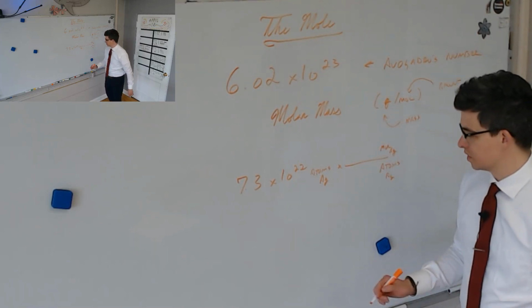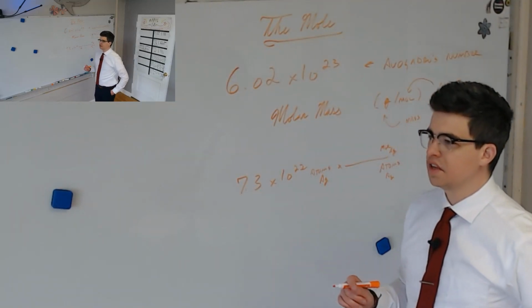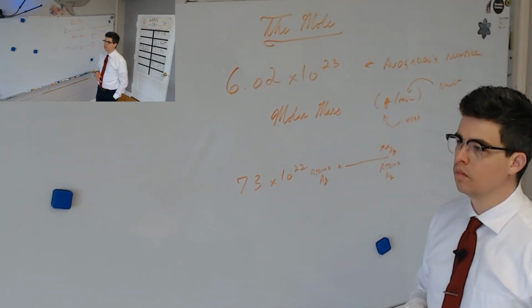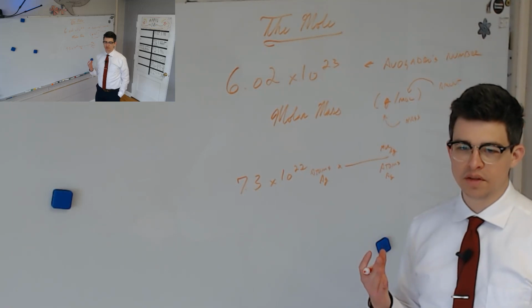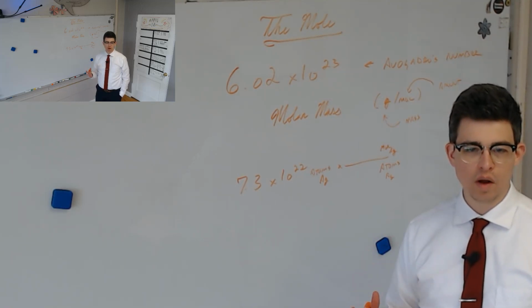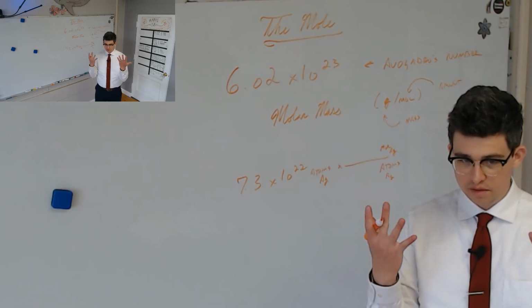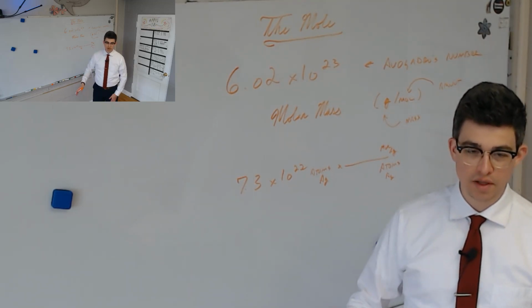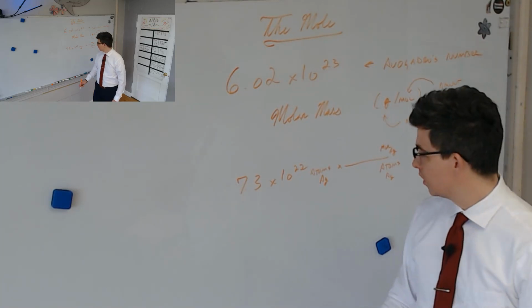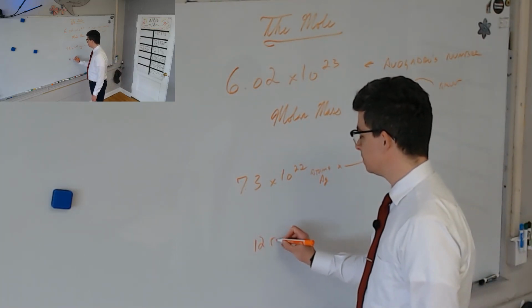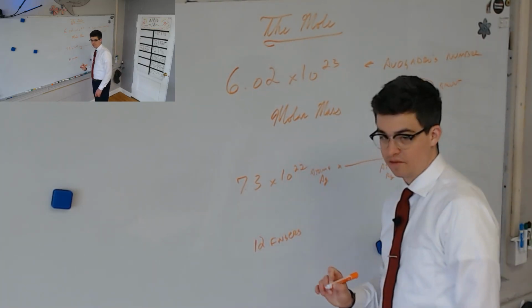Let me do another example here. Let's say that no matter what, 5 fingers makes a hand, okay? And I've got 12 fingers, as I said. I've got 10, and then I have one from each of the homeless people I killed on my way here in my pocket. So I've got 12 fingers, and I want to figure out how many hands I have. This is another unit conversion.